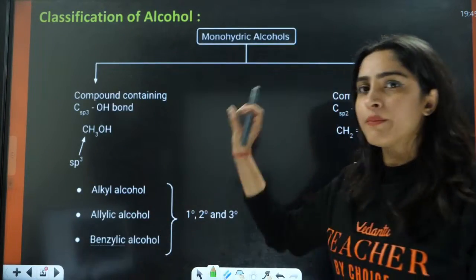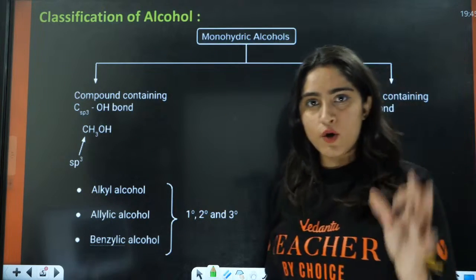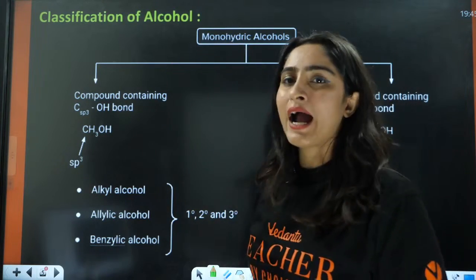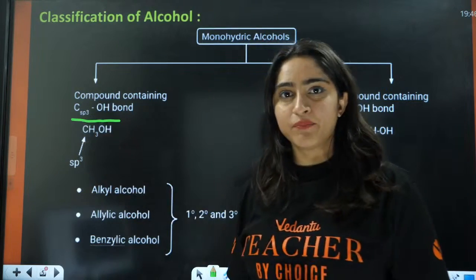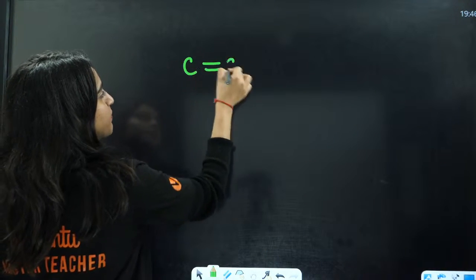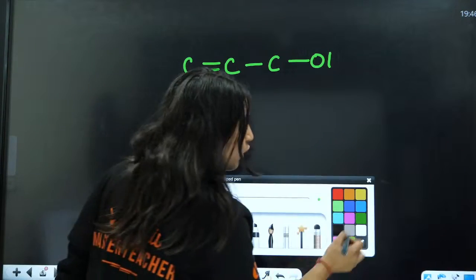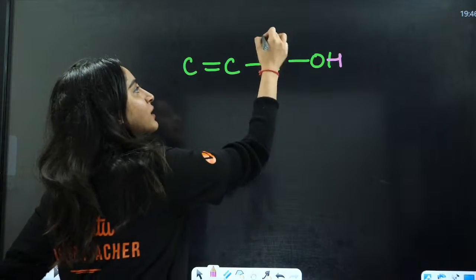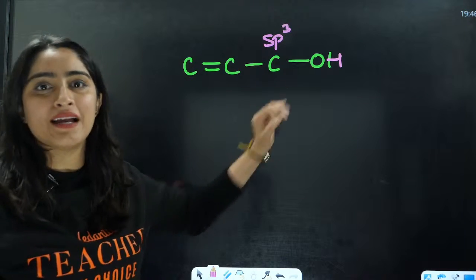OH is the main functional group here of alcohol. So for monohydric, you have 2-3 things, like we did in haloalkenes. In monohydric, if you have one OH group attached to sp3 carbon directly, for example, you have this double bond, and you have this carbon, and here OH is attached. In this case, this OH is attached to this sp3 hybridized carbon. This is called allylic alcohol.